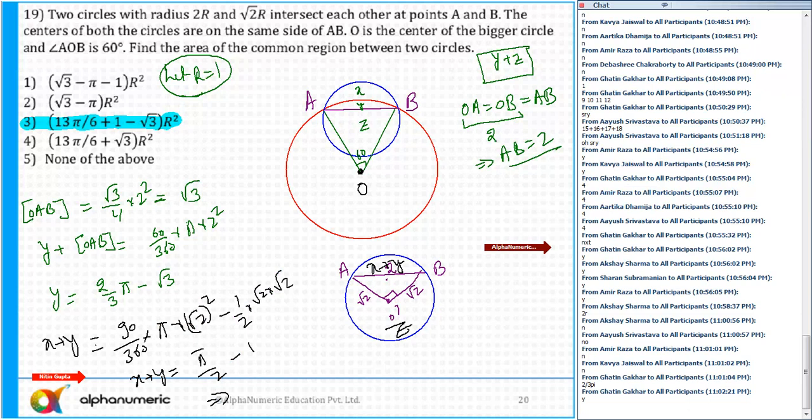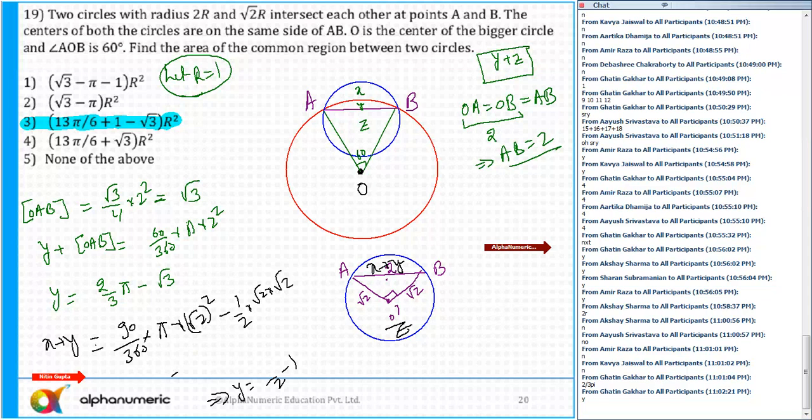What is Y from here? Pi by 2 minus 1. So we have already found out Y. In the exam, that is not needed then. X plus Y we know, this is the value of X plus Y.